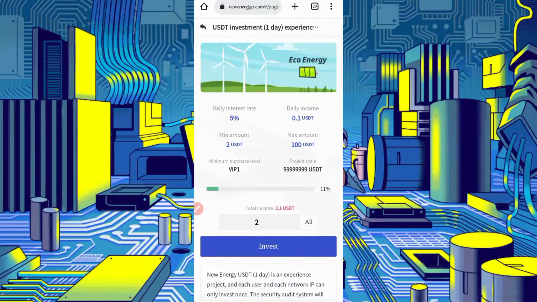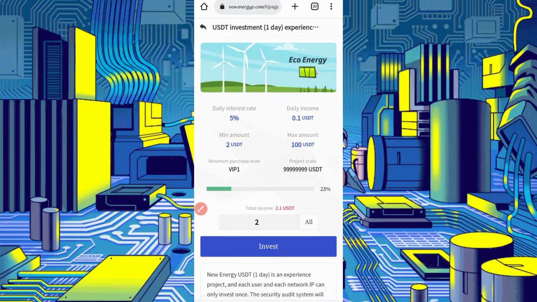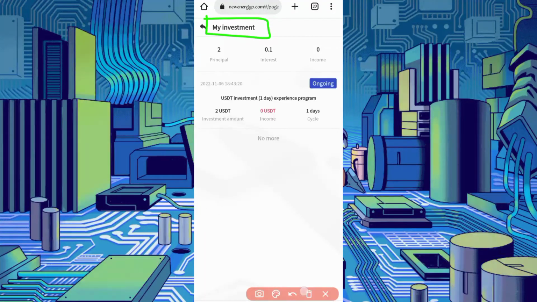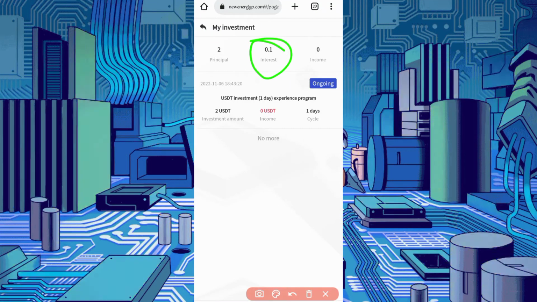Okay, so now here you can see the total amount 2 USDT. Put 2 USDT here and just click on invest. Then after 1 day you will get 2.1 USDT and you can withdraw anytime easily. After 24 hours you will get a 5% daily interest rate. So just click on invest. Okay, purchase successful. Now wait for 24 hours. Here you can see the interest rate is 0.1. I will get 2.1 USDT in 1 day. Okay, now go back.